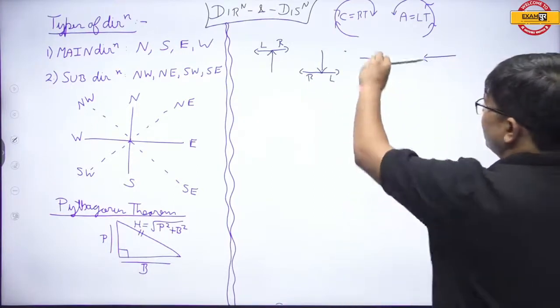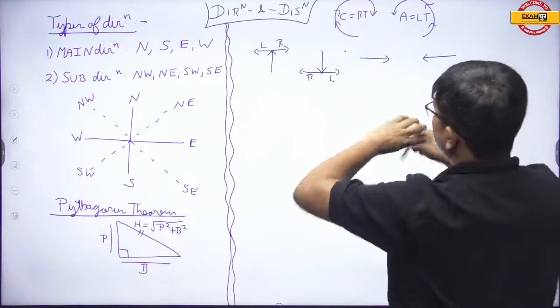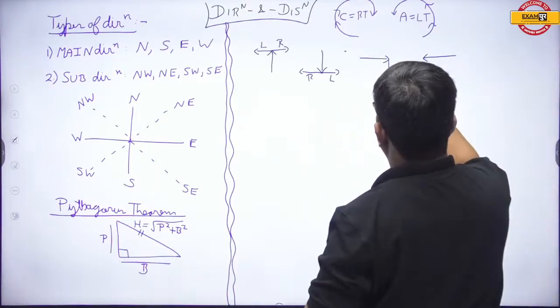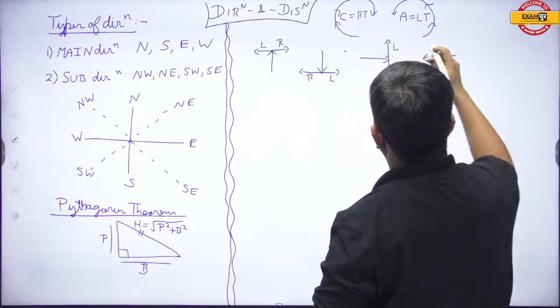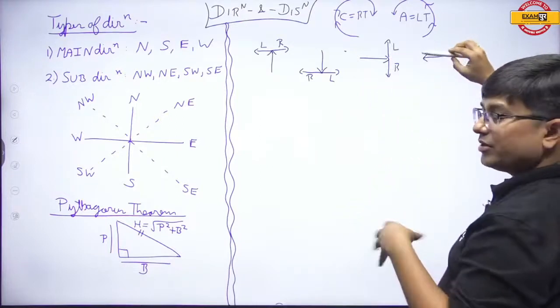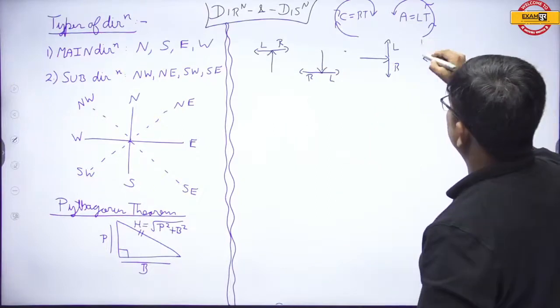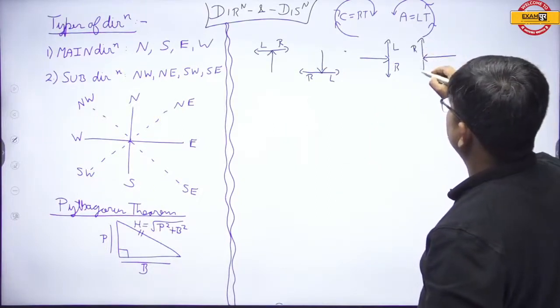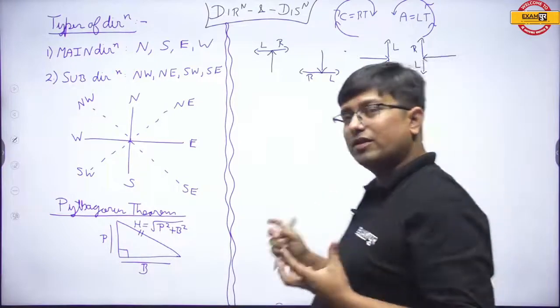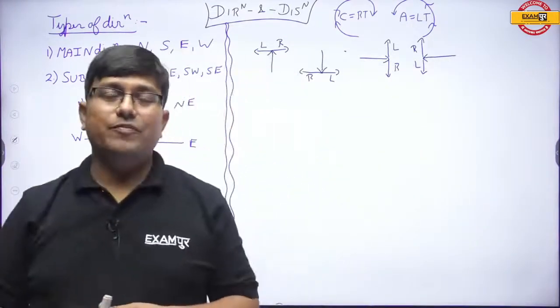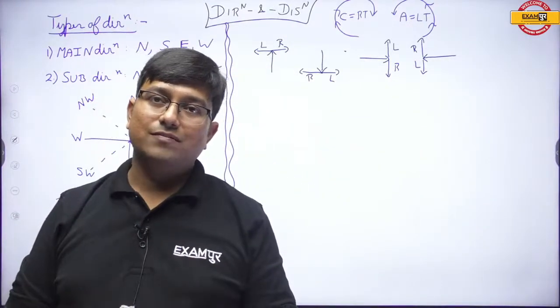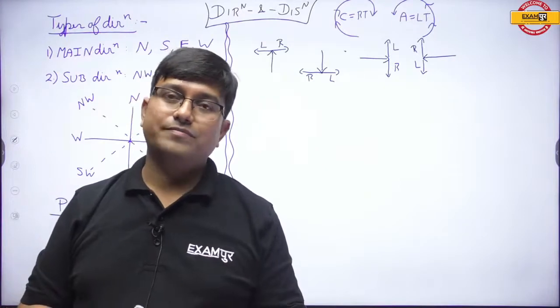Now this is the minute hand of the clock, obviously now right will be in this way, so this is the right and opposite of it is left. And finally, the minute hand is at, for example, 9, and now it will move over here, so this is the right and this is the left. I hope this is very, very clear. Yes or no?